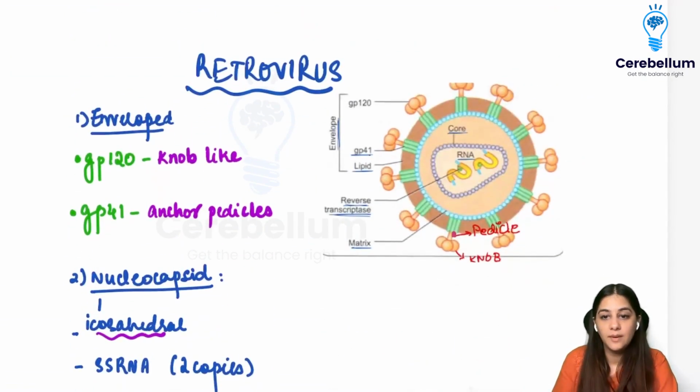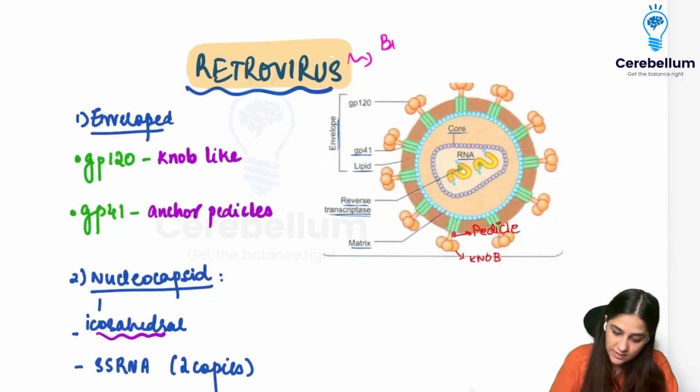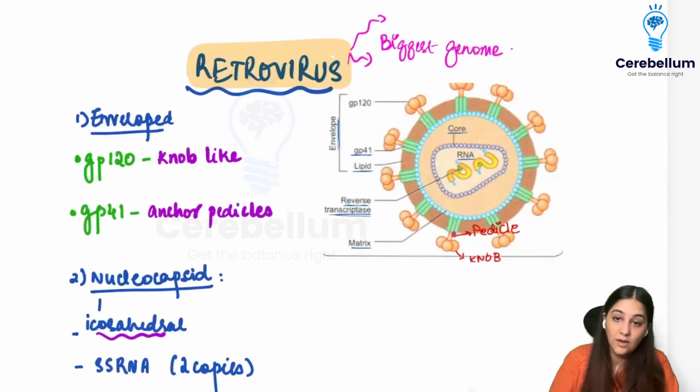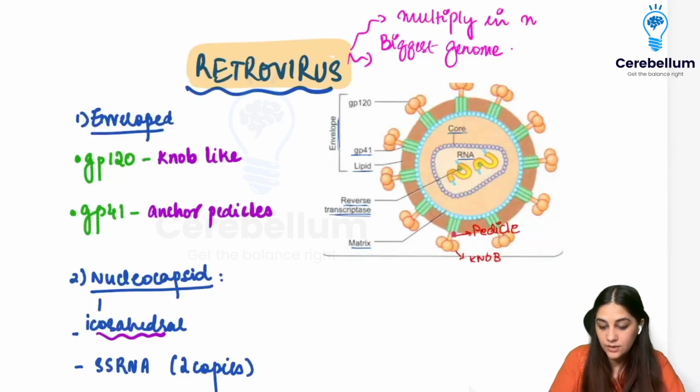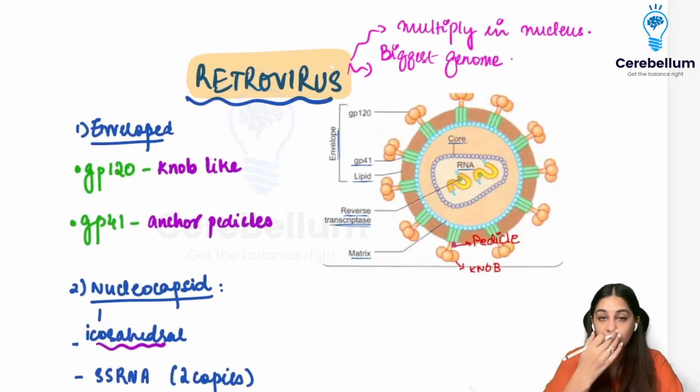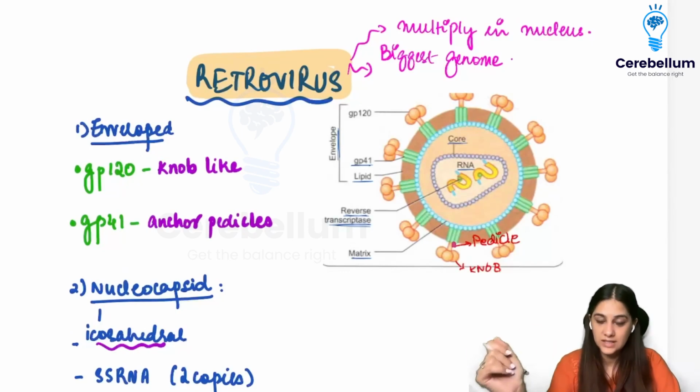Now we're going to talk about the retroviruses. So retroviruses are the ones, remember, that have the biggest genome. And although they are RNA viruses, they multiply in the nucleus, because retroviruses want to get integrated into our host DNA.